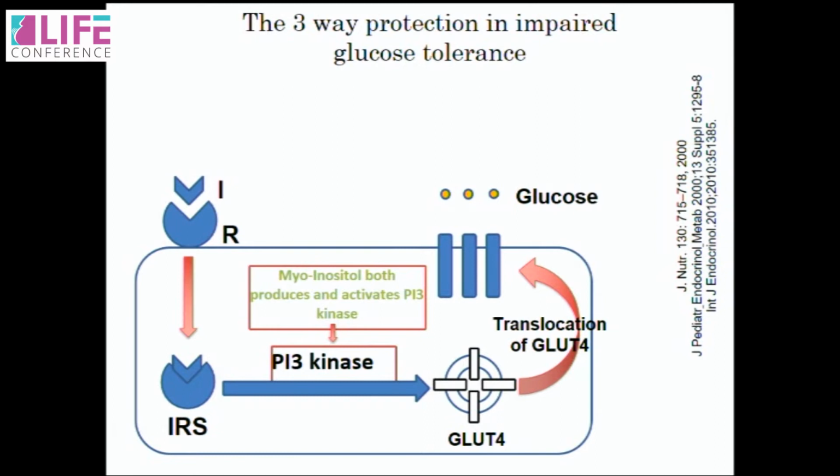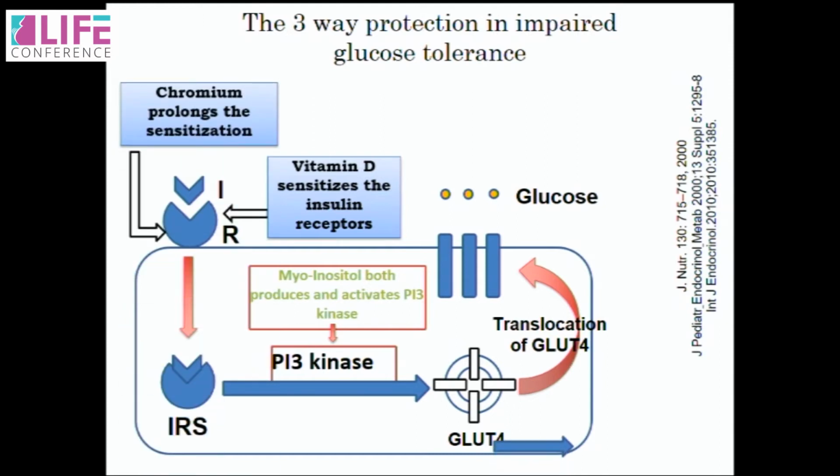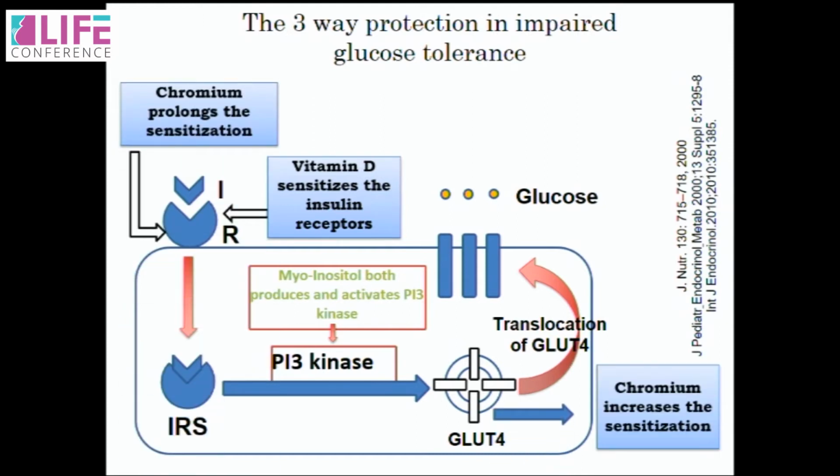What is the use of all these adjuncts? They basically help in increasing the concentration of PI3 kinase, which helps in glucose utilization. So you have a lot of molecules such as myoinositol, vitamin D, and chromium, which can be used for this central diagram, where they increase the utilization of glucose intracellularly and therefore help in impaired glucose tolerance.